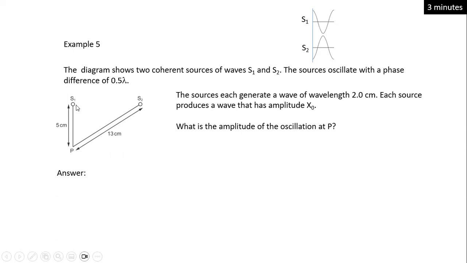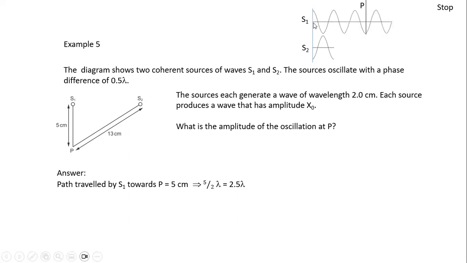Okay, let's consider this. The wave that comes out from S1 has to travel 5 centimeters before it reaches point P. So in terms of lambda, because 1 lambda is 2 centimeters, basically it has to travel 2.5 lambda before reaching point P. So let's assume that this is where the wave comes out.